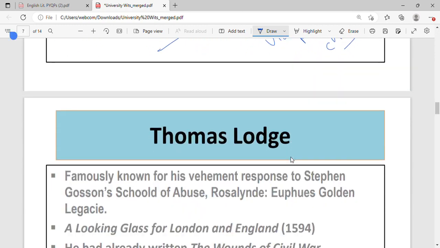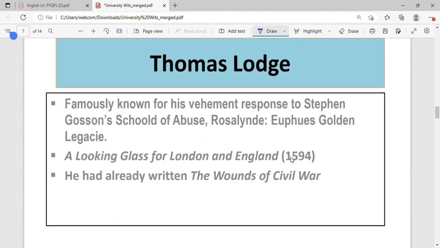Then we have Thomas Lodge, least important, famously known for his very aggressive, vehement response to Stephen Gosson's School of Abuse. To this same pamphlet, Philip Sidney has also replied through his Defence of Poesy. Another work is Rosalynde, or Euphues' Golden Legacy. This is how your spellings were earlier. Okay, so this is the second work of Thomas Lodge.